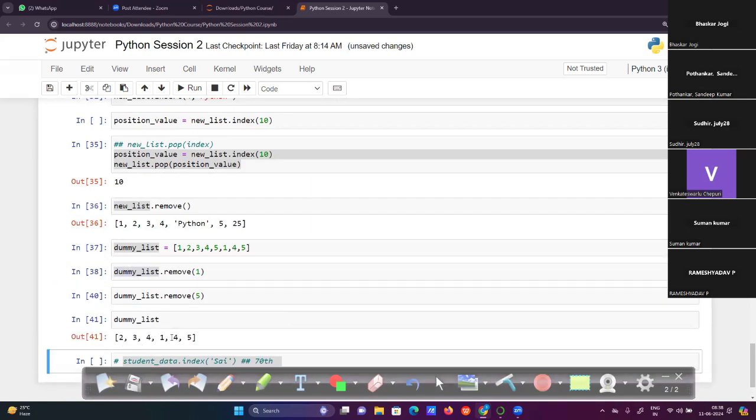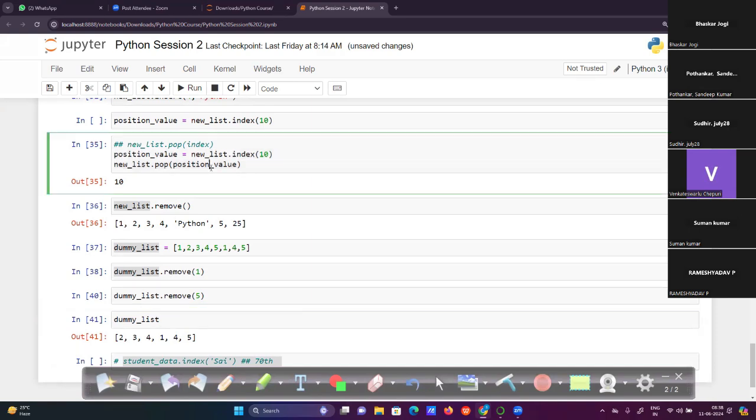So what is the difference between remove and pop? For pop we are giving the position, the index, and it removes whatever value is at that particular position. For remove, we are removing with the help of the value.